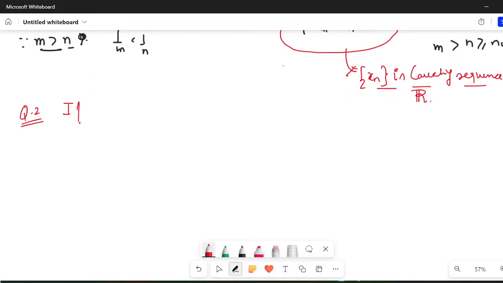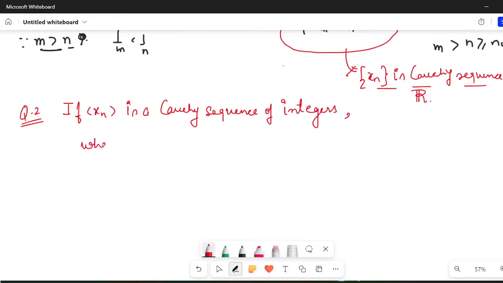I'm saying that if xn is a Cauchy sequence of integers, what can you say about the sequence?